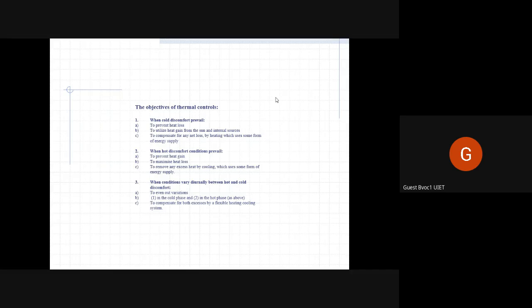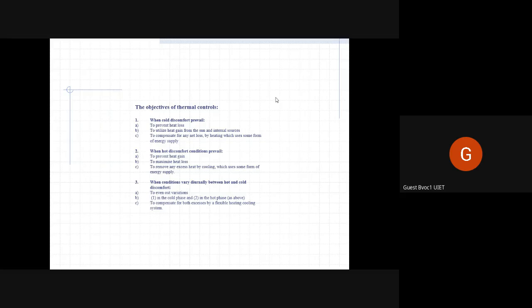And lastly, when conditions vary diurnally between hot and cold, for example, deserts, it's very hot in the day and very very cold at night, so you get both. You have to deal with both hot discomfort during the day and cold discomfort during the night.